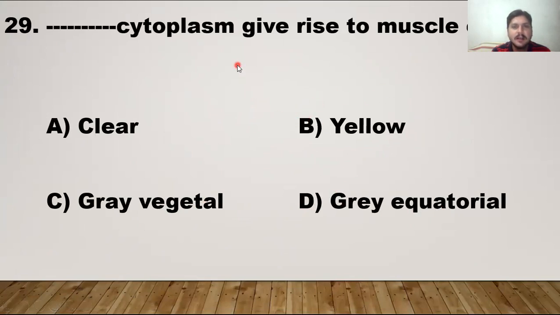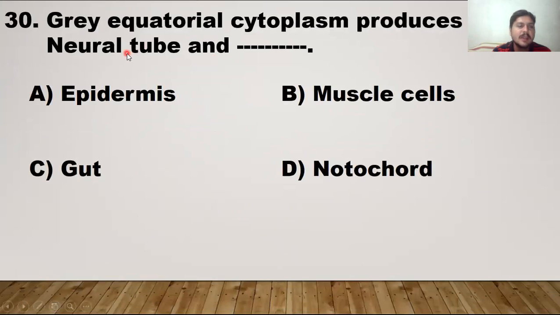It gives the muscles. So the last MCQ: gray equatorial cytoplasm produces neural tube and epidermis. No, this one is developed from the clear cytoplasm. Muscles, not at all, because this one is developed from the yellow cytoplasm. Gut, not at all. This one is developed from the gray vegetal cytoplasm, and the notochord is the right answer. Neural tube and notochord are always developed from the gray equatorial cytoplasm. So option D, delta, is the right answer.